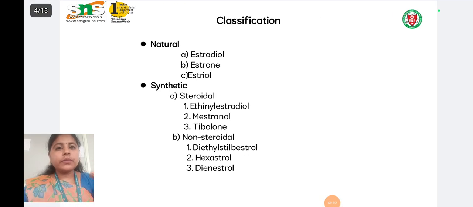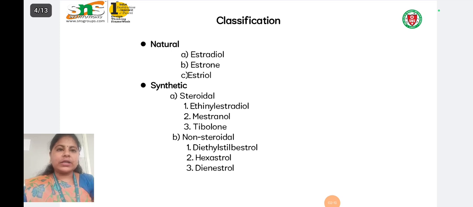Next we are going to see how estrogen is classified. Estrogen is classified as natural and synthetic. Natural estrogens are estradiol, estrone and estriol. Synthetic estrogens are steroidal and non-steroidal.